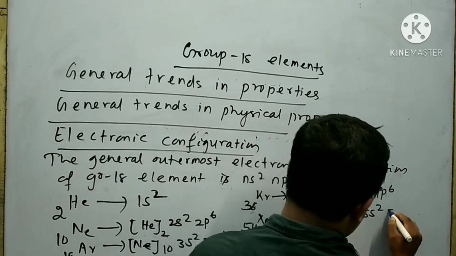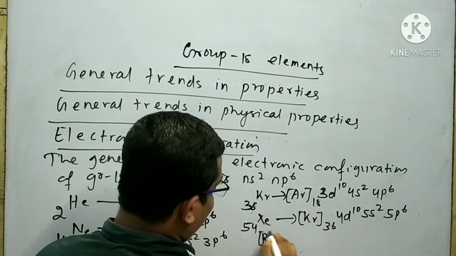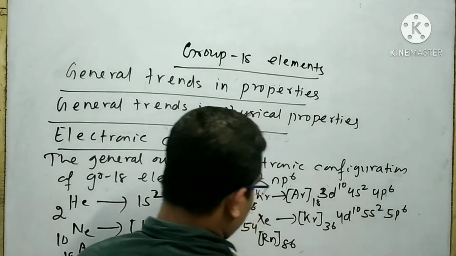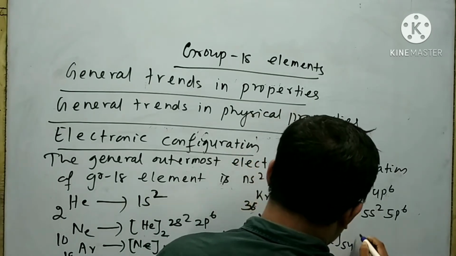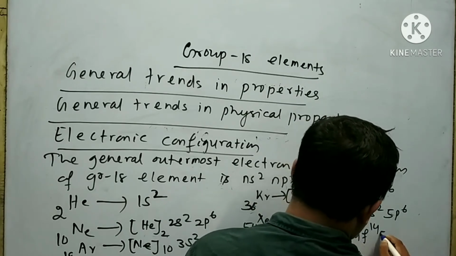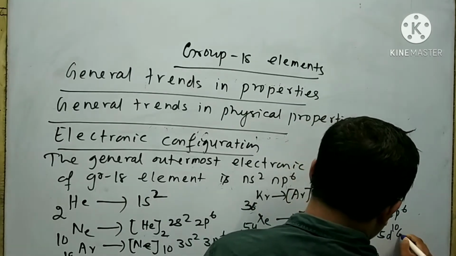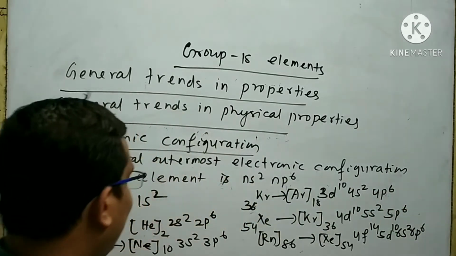Next is xenon having atomic number 54 and the electronic configuration is krypton, 4d10, 5s2, 5p6. Next is radon having atomic number 86. Electronic configuration is xenon, 4f14, 5d10, 6s2, 6p6. Look at that.